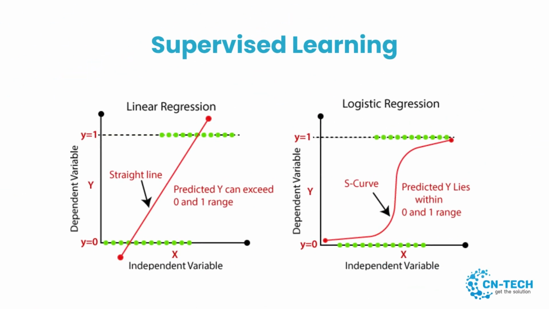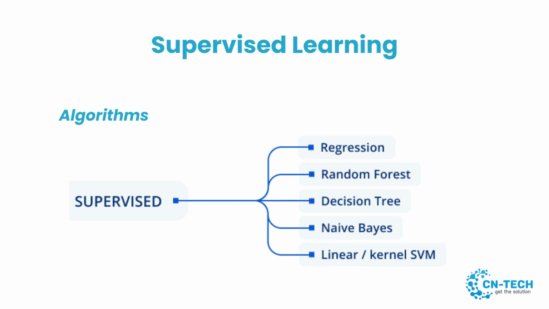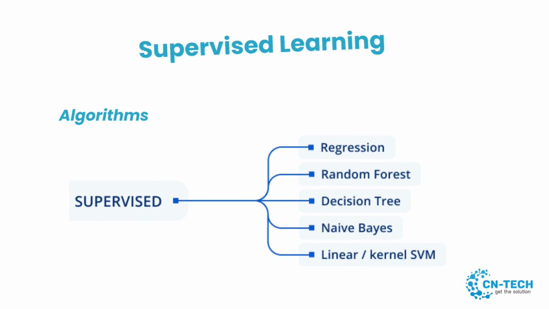Examples of algorithms for supervised learning include linear regression, a simple algorithm that predicts a continuous output variable based on one or more input variables. This algorithm is often used for tasks like predicting stock prices or housing prices. Another is logistic regression, a classification algorithm that predicts the probability of an input belonging to a certain class. This algorithm is often used for tasks like spam detection or medical diagnosis.